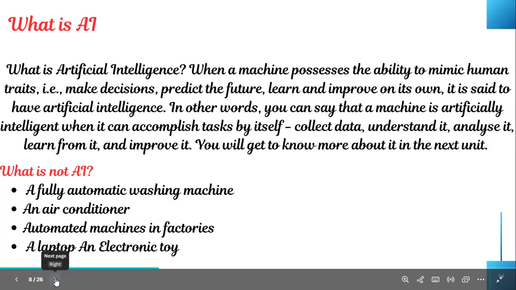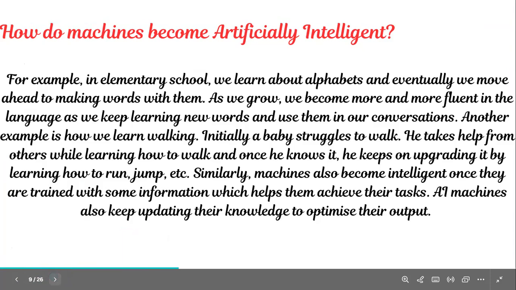So a 1 mark question, definitely what is not AI. And there is a scope of getting it for 4 marks. They may ask you what is AI, what is not AI, applications of AI, and the applications of what is not AI. Right. The next topic is how do machines become artificial intelligence? This will come for the 2 marks.